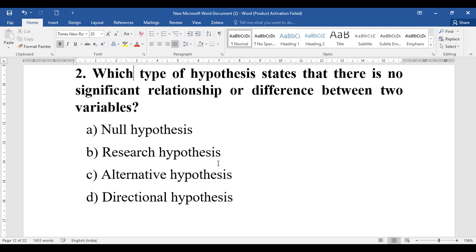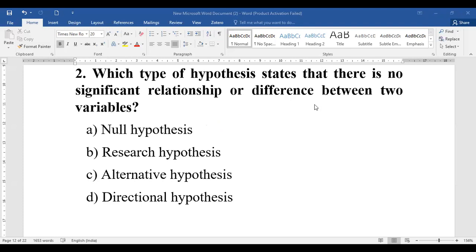When we are talking about no relation, that is described with the null hypothesis, or you can say a negative relationship. Whereas the alternative hypothesis gives you a relationship, which is also called a positive relationship.